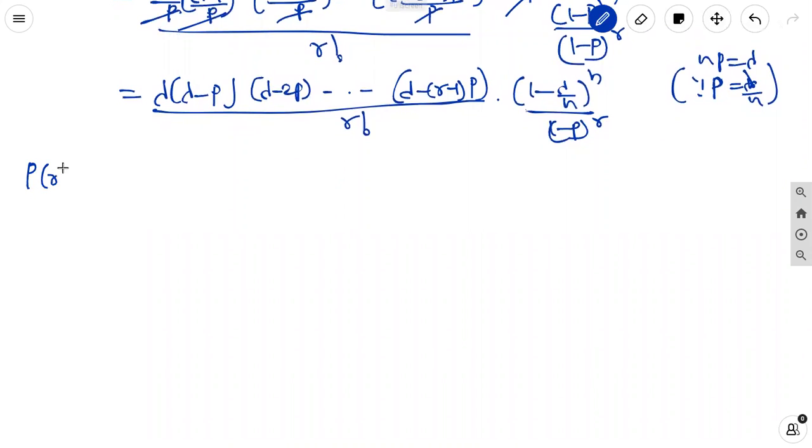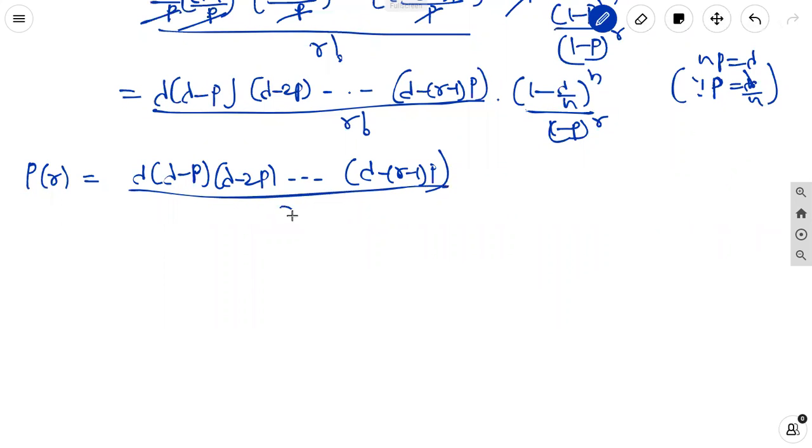So here P(r) is equal to lambda (lambda minus p) (lambda minus 2p), and so on, up to (lambda minus (r minus 1)p), by r factorial, into (1 minus lambda by n) whole power n by (1 minus p) whole power r.